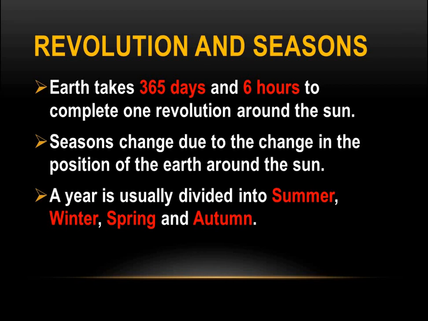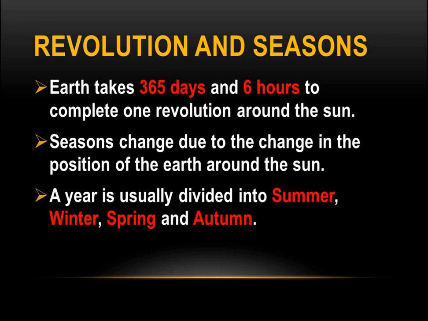Seasons change due to the change in the position of the earth as it is revolving in its orbit around the sun. So the change in the position is the reason for different seasons. As the position of the earth changes due to revolution, it causes seasons on the earth.